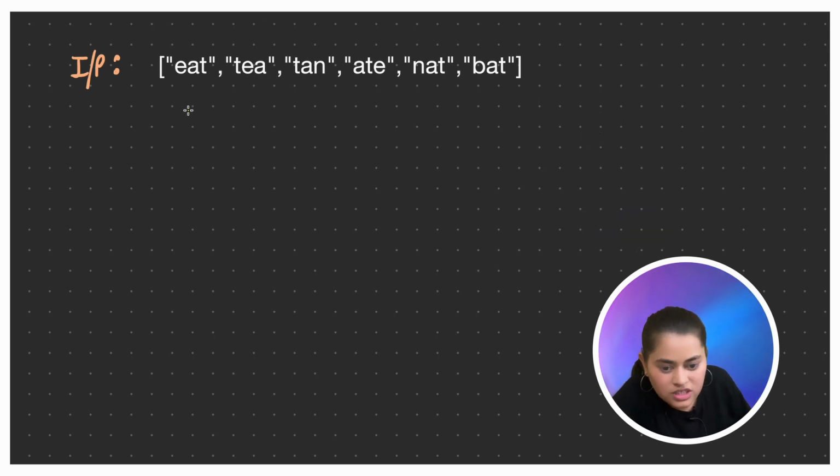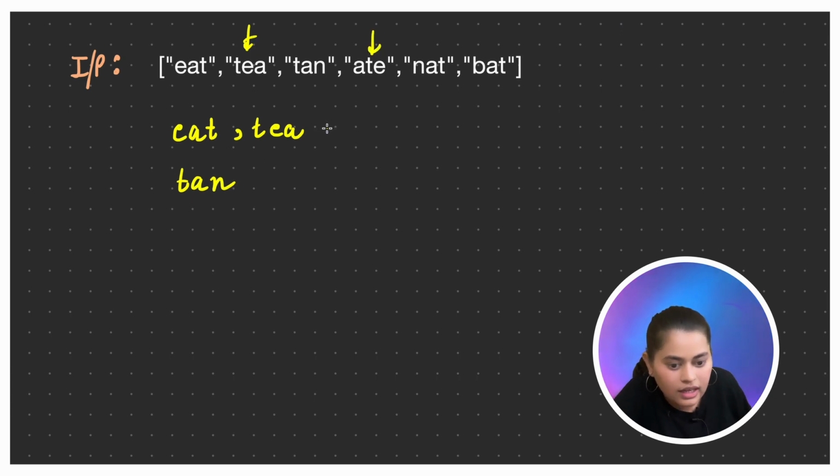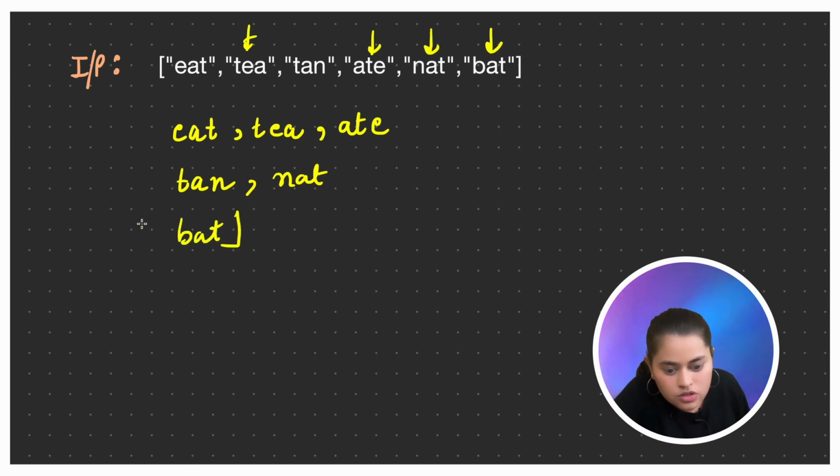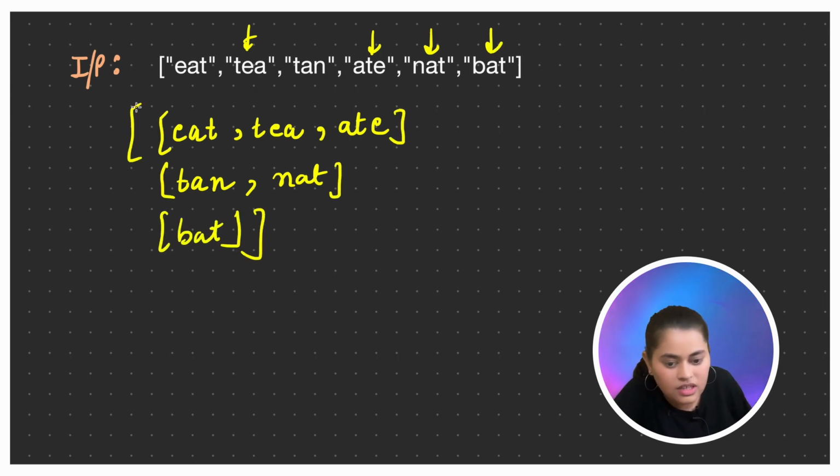Now let's try to see. Basically, EAT, TEA, TAN, no. TAN is not formed by rearranging the letters of EAT, right? So TAN will go in a different group. ATE will go to this group. NAT will go to this TAN group. And then we have BAT. So BAT will go to a different group. So now we have to return these groups, right?